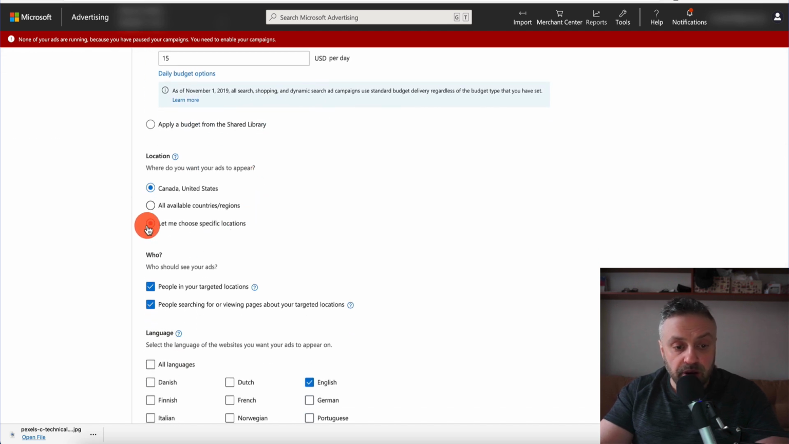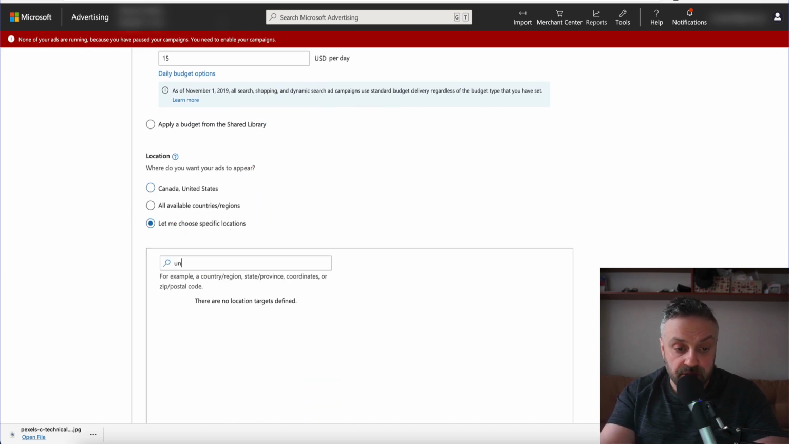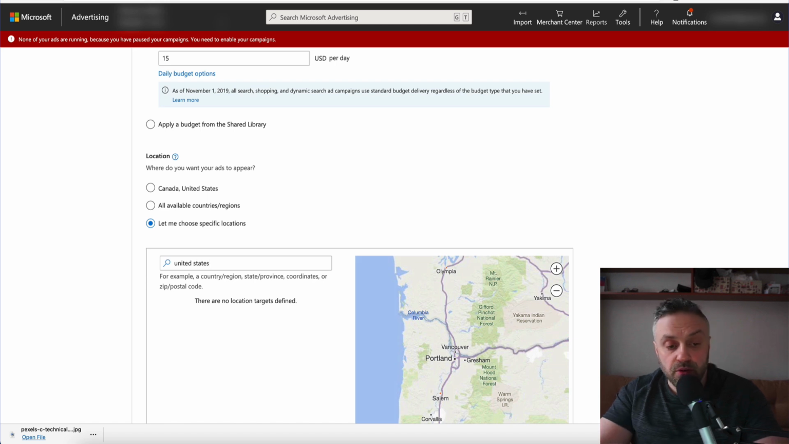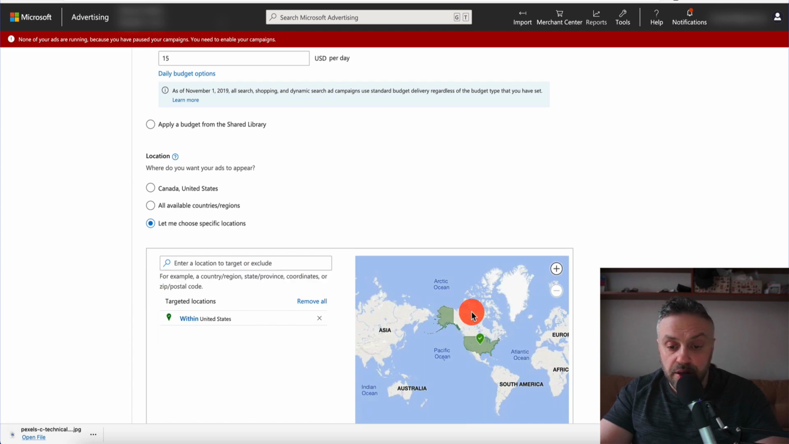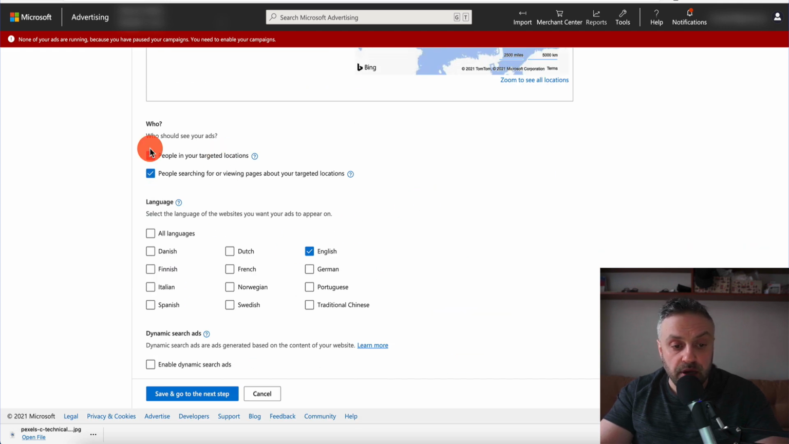Something similar. We're going to go in and pick United States. We're not going to do Canada and United States, we're only going to do United States. Hit enter, and we have United States. We're going to choose target, and now we're only targeting United States. Now you want to deselect the second option.